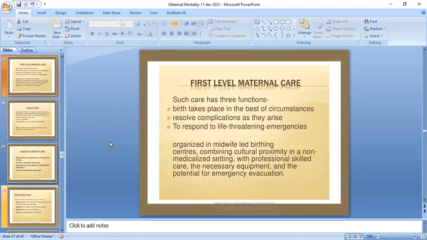The first level maternal care is such care that has three functions. That is, the birth takes place in the best of circumstances. Second is to resolve complications as they arise. And the third one is to respond to life-threatening emergencies. It is organized in midwife-led birthing centers, combining the culture of delivery in a non-medicalized setting with professional skilled care, the necessary equipment, and provision for emergency evacuation.